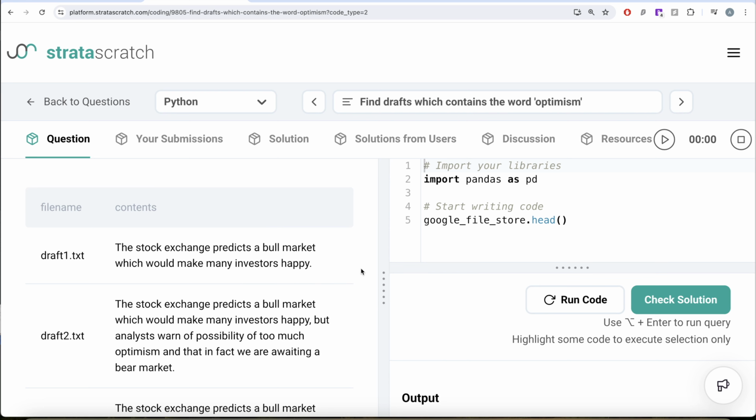Now, filtering needs to be done at two levels. Firstly, you need to make sure that the file name is a draft, and secondly, you need to make sure that the contents contain the word optimism in it. So let's firstly make sure the file name we are dealing with is a draft. We can take the column file name and use the contains method of the string object. Whenever we need to use a method of an object, you need to firstly write .str.contains.